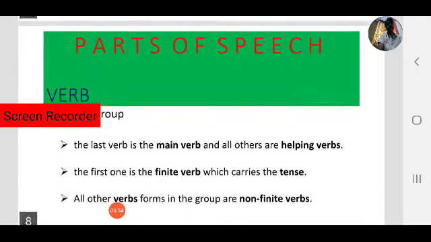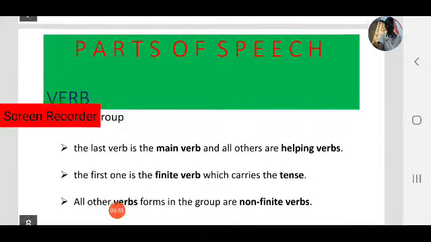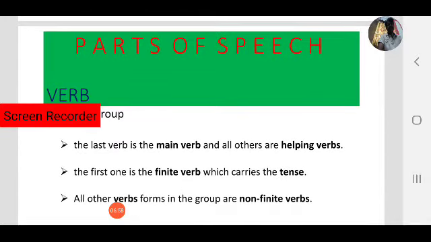Like adjectives, we also have to use more than one verb in a sentence. That is called a verb group. So in that case, how to deal with each verb?